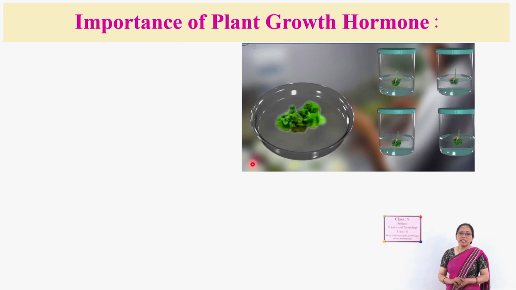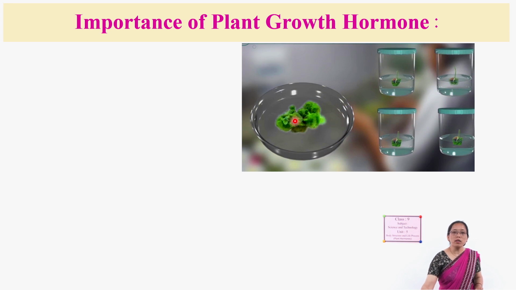Now, this is tissue culture. Artificially, we are growing some plants in an artificial medium in our laboratory. Here, this is a petri dish where we keep some medium, and there is a callus growing. That means a mass of tissue is developed. There is no differentiation of root, stem and shoot. Leaves are also not developed.